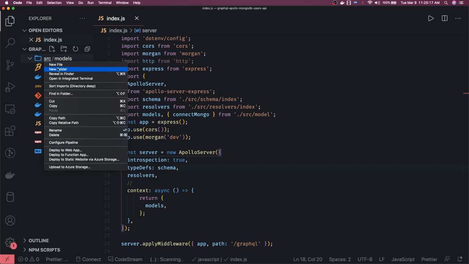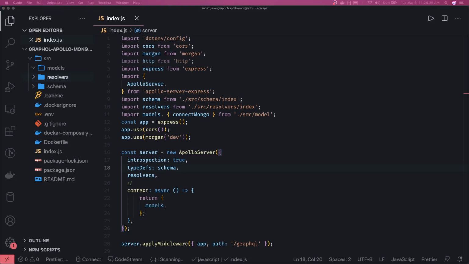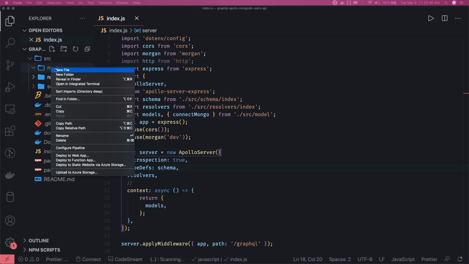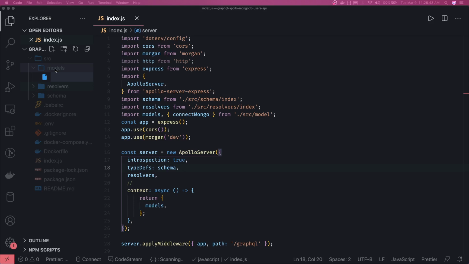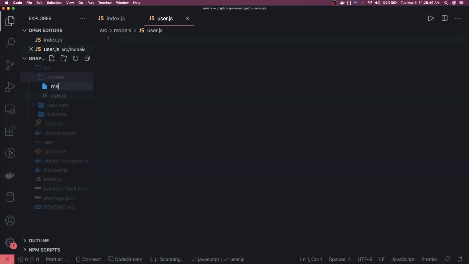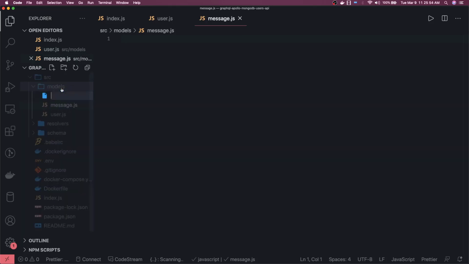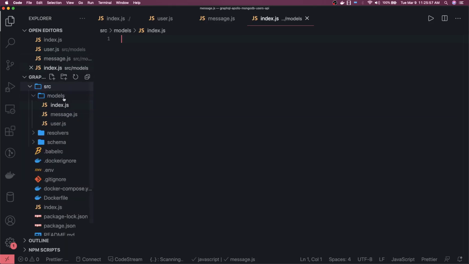Okay, so now what we will do is in src we will create folders like models, and then we will also create schema and resolvers. Right now we are planning to split all these things into separate folders. In models we can talk about two different models, let's say user model and message model. So we'll create user and message. It can be a simple user model and a message model, and we are exporting both of these with the MongoDB connection. I will connect MongoDB in the index.